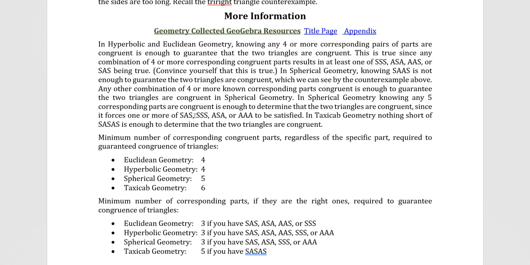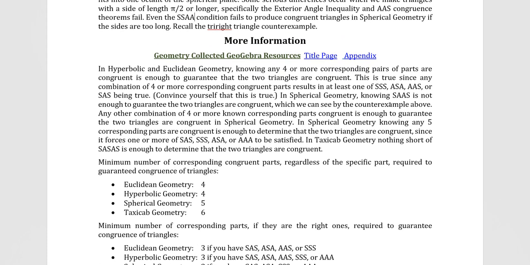In spherical geometry, knowing SAAS, or what did we decide we were going to call it? SSAA, is not enough to guarantee the two triangles are congruent, which we can see by the counterexamples that we listed earlier. Any other combination of 4 or more non-corresponding parts congruent is enough to guarantee the two triangles are congruent in spherical geometry. In spherical geometry, knowing any 5 corresponding parts are congruent is enough to determine the two triangles are congruent, since it forces one or more of SAS, SSA, ASA, or AAA to be satisfied.